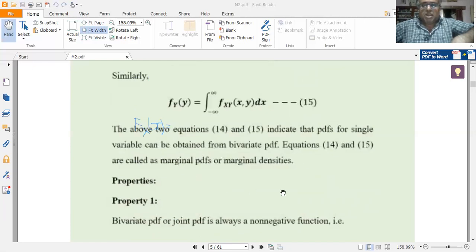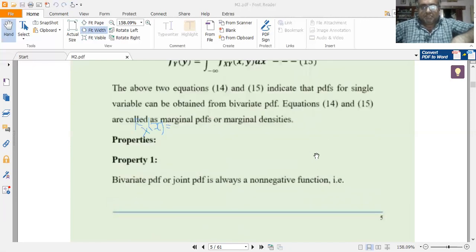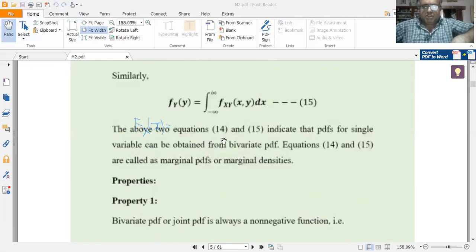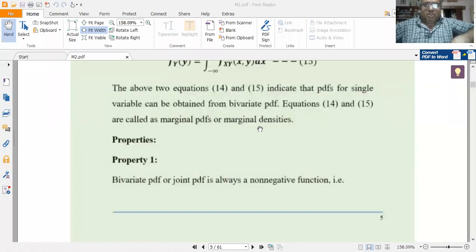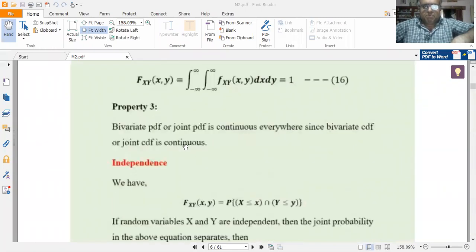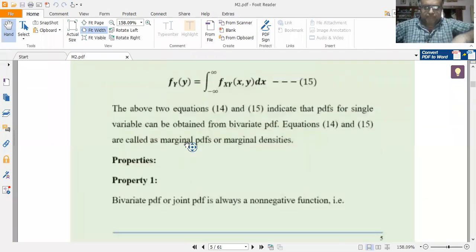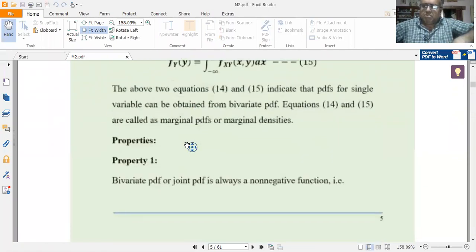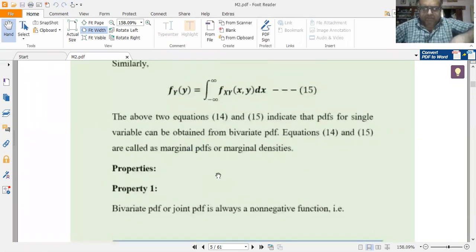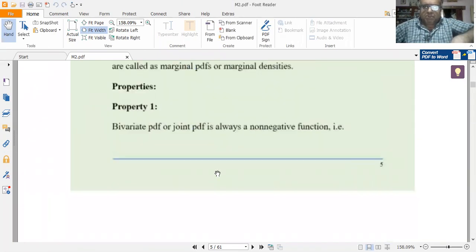So these are called the marginal PDFs or the marginal densities. Very, very important part. Next, we shall go for discussing the properties of these variables. We shall work out some problems in the next video, but before that, let me discuss some of the properties of the bivariate PDFs.